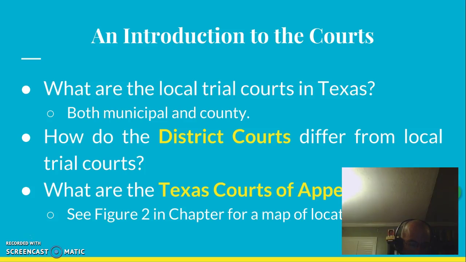Above the district courts are 14 courts of appeals in Texas that serve different geographic regions, and they possess appellate jurisdiction in civil and criminal cases that are appealed from the district and county courts. Figure 2 in Chapter 7 shows you the location of each of the courts and what counties they serve. The number of judges on each court varies based on the laws created in the legislature, so the size of the courts ranges from 3 judges to 13 judges in the more populous locations.